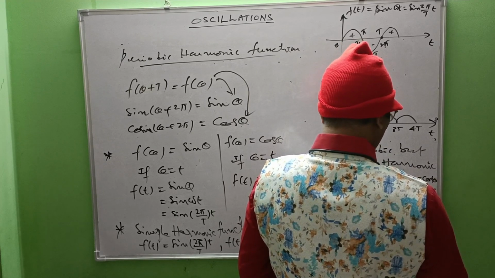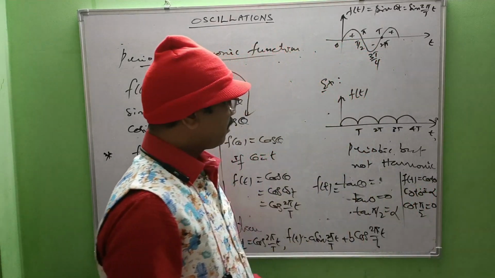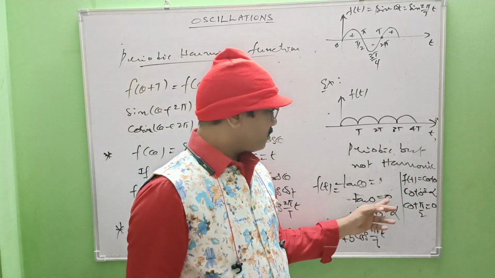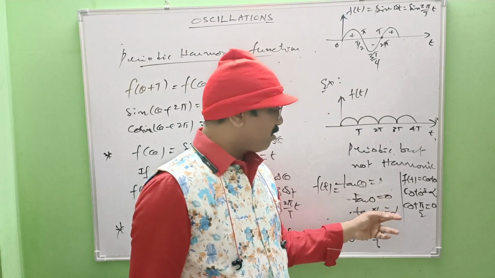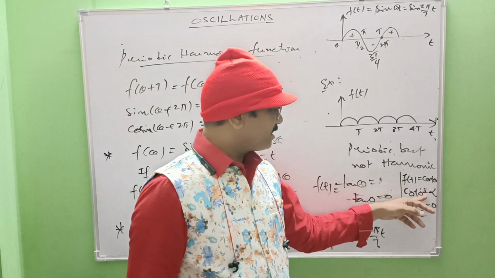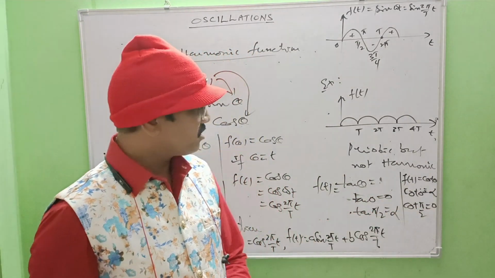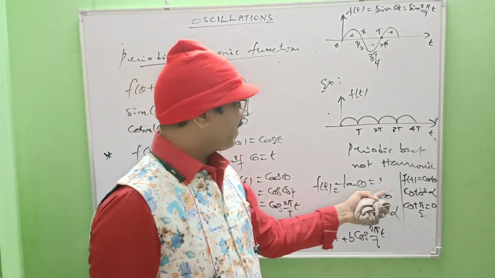Cot pi by 2, that is 1 by infinite 0. Right? Okay. So it is increasing from 0 to infinite, not repeating. Here also it is decreasing from infinite to 0. So not repeating at regular intervals. So that's why they cannot be simple harmonic.